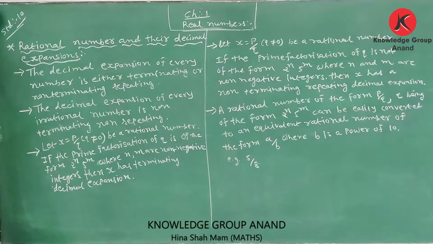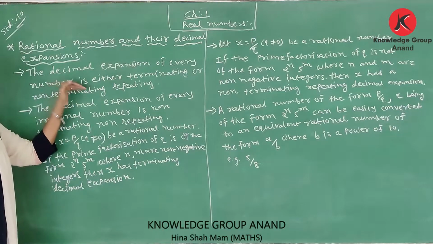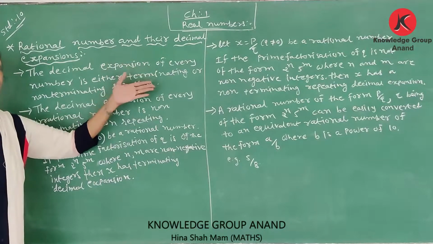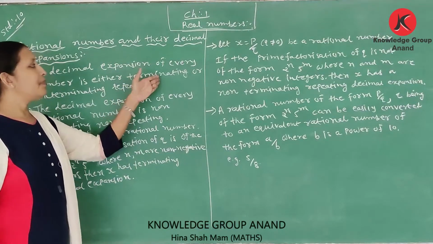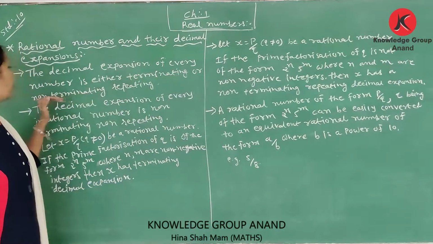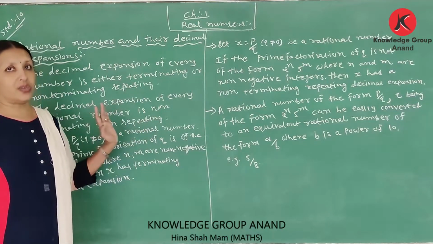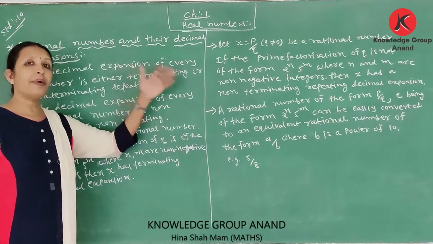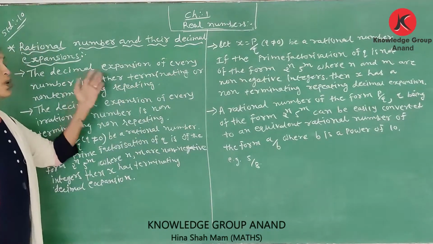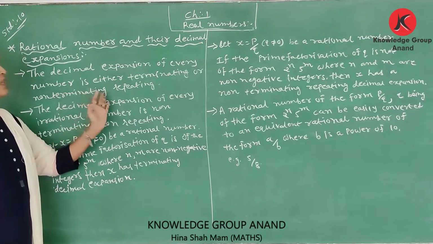Terminating means the remainder is 0 and our division is completed there. Non-terminating means the remainder does not become 0. Repeating means the digits occur again and again, therefore it is called non-terminating repeating.